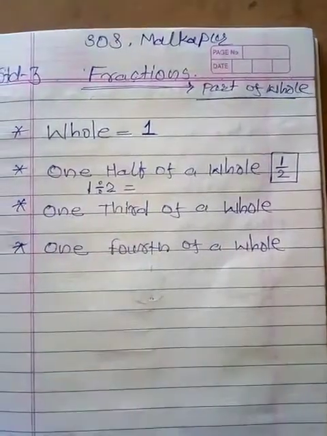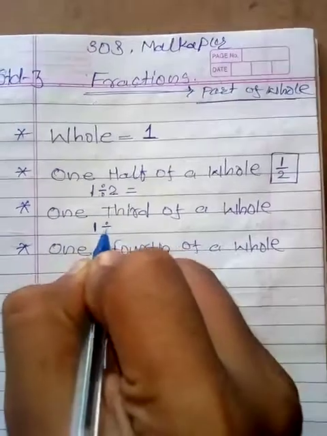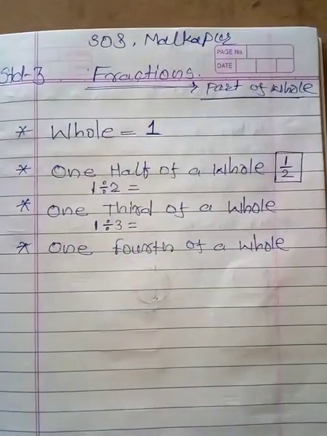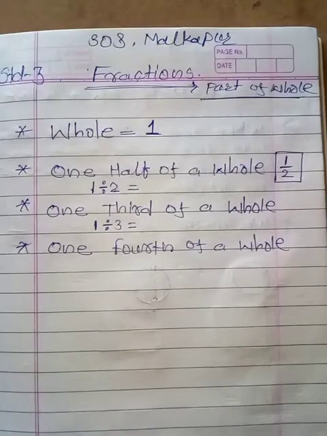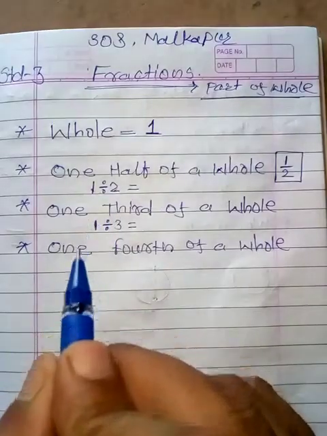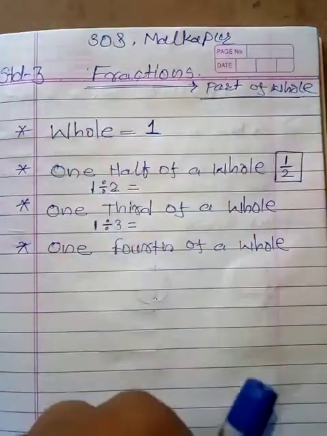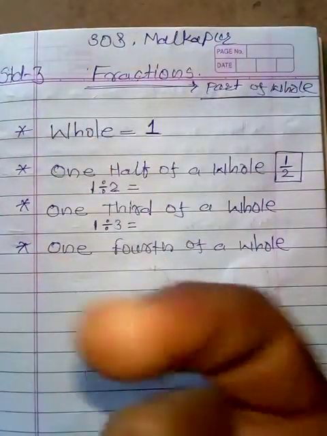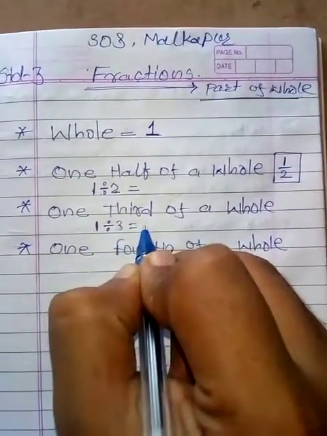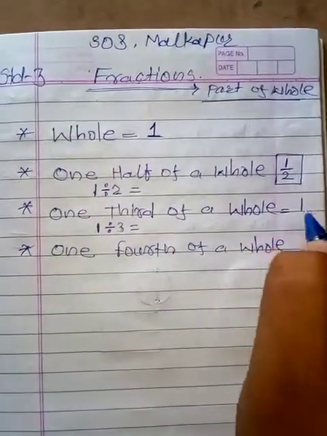Next is one third. What is one third? When one chapati or one whole has been divided into three. My dear students, you are very smart students. I don't want to tell you that division makes equal parts. Yes or no? Division makes equal parts. So you are dividing 1 by 3, and whatever answer comes, each part will be an equal part. That is called one third.